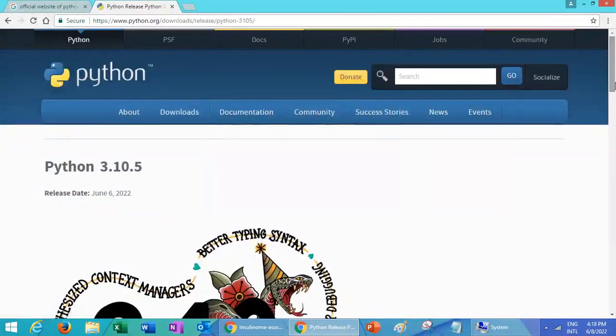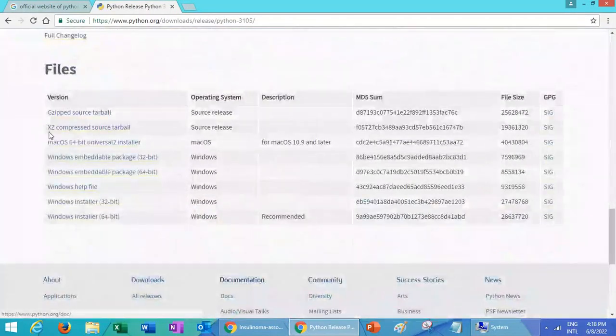Scroll down to the end of the page. In this table, I can see different versions of Python, operating system suitable for installing Python setup, descriptions, MD5 sum, file sizes, and GPG. The only thing I'm concerned with is the version.